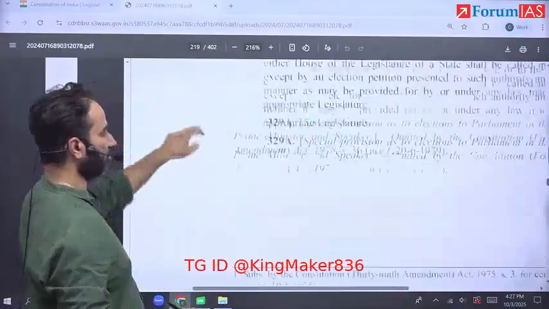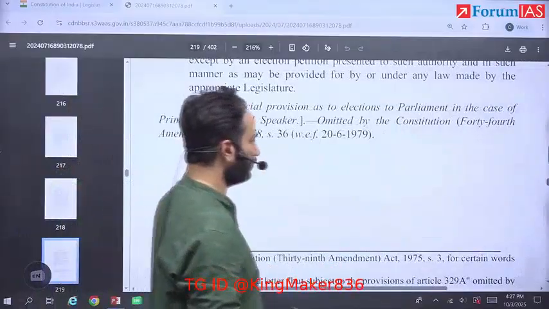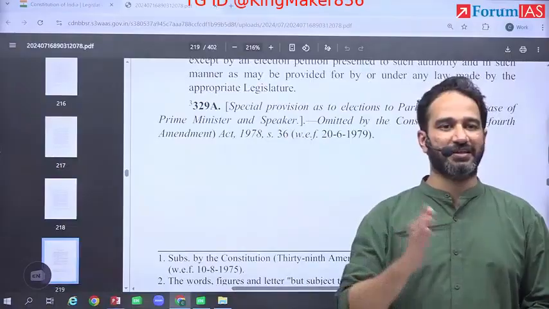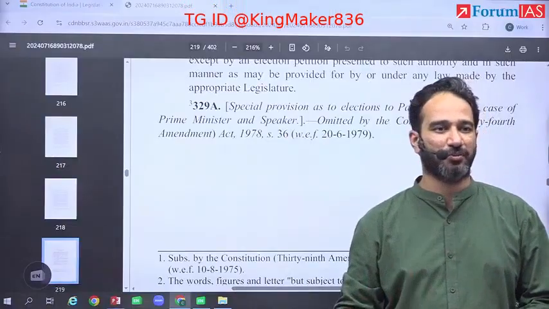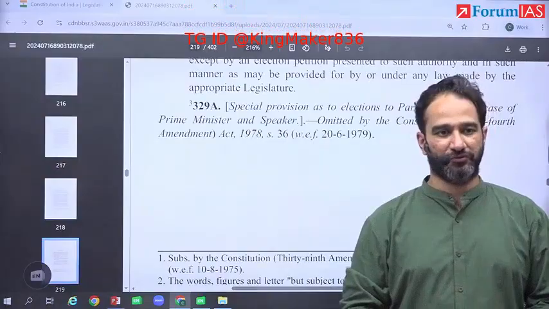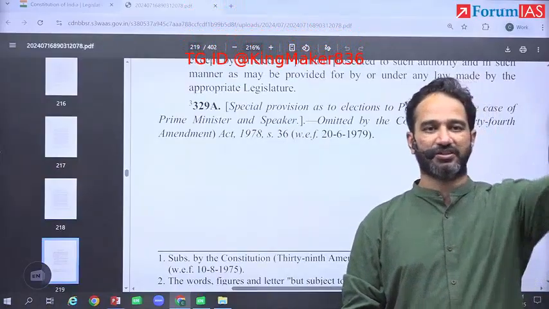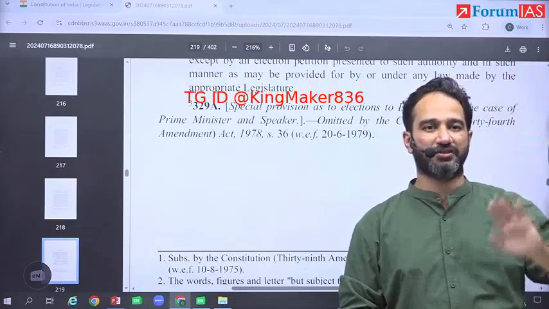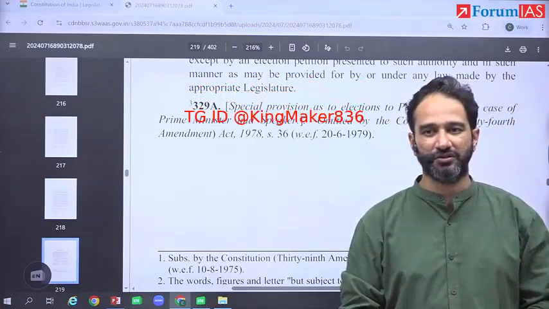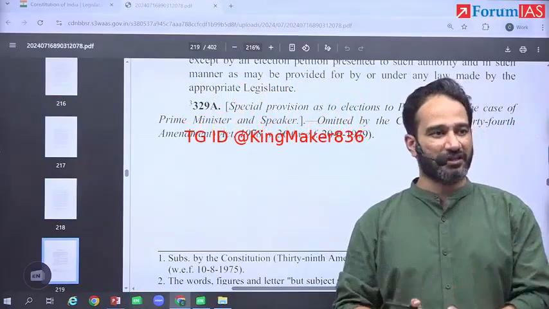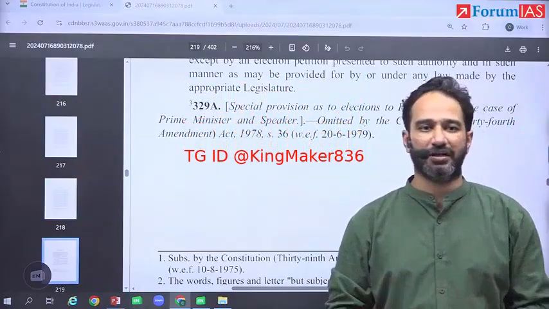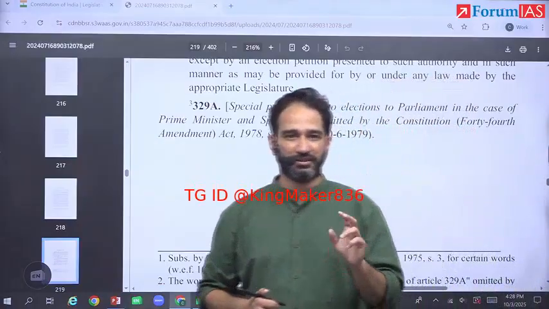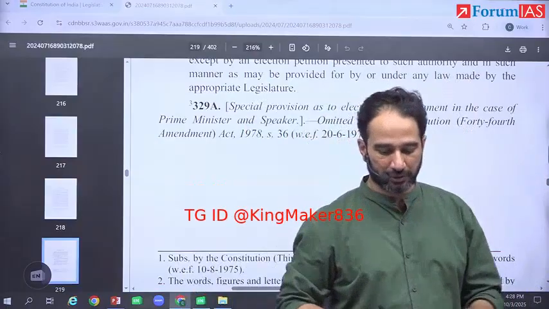What had happened, the government ended up introducing 329A. And basically, it said that the election of the Prime Minister and the Speaker of the Lok Sabha would be outside judicial review. So in the Raj Narayan case, Indira Gandhi's election was cancelled. She amended the constitution and said my election and that of the Speaker of the Lok Sabha are beyond judicial review. Then the Supreme Court in the Raj Narayan case declared this to be null and void. Why? Because judicial review is basic structure. This part is clear to everyone?